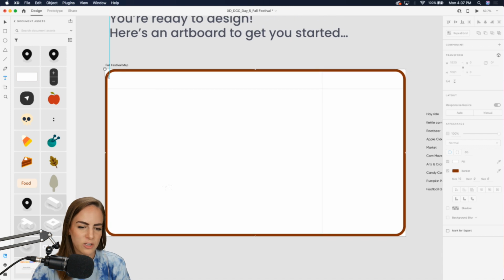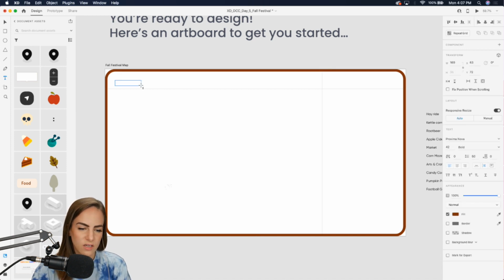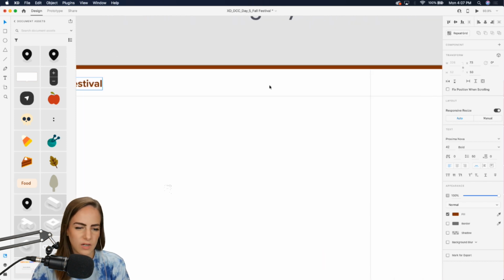All right, so I normally like to start on the menu bar, wherever that is. So up here, I'm going to add the logo, which I'm just going to call Fall Festival. Nothing too crazy. And I'll just put that right there. Zoom in a bit.